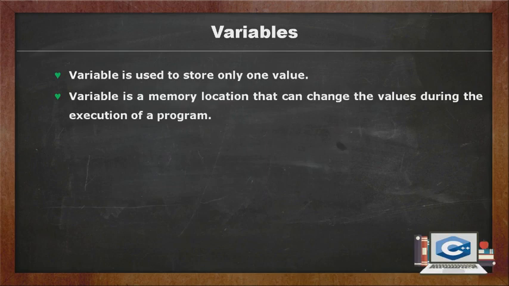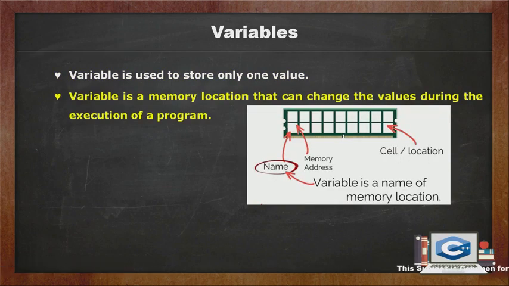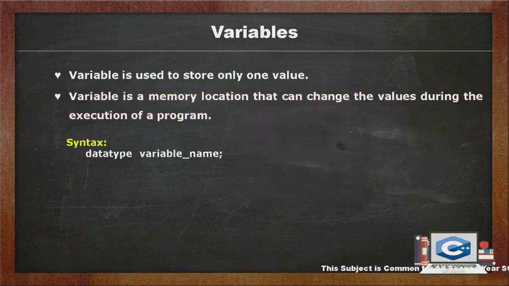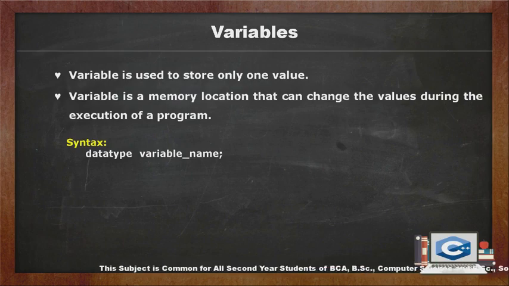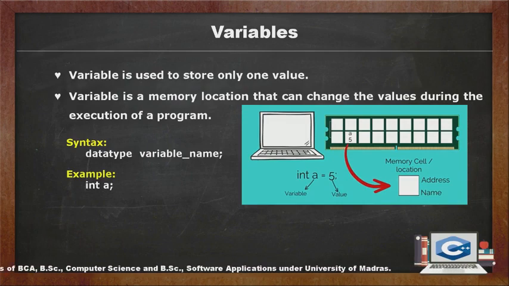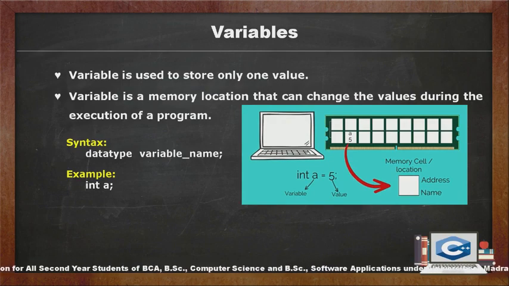Next, variables. A variable is used to store only one value. A variable is a named memory location that can change its value during the execution of a program. The general form or syntax of a variable is data type, variable name, ending with a semicolon. Example, int a. C++ permits initialization of the variables at runtime. This is referred to as dynamic initialization of variables.